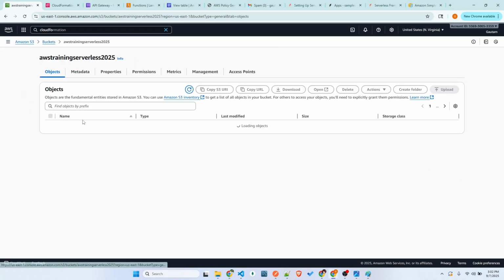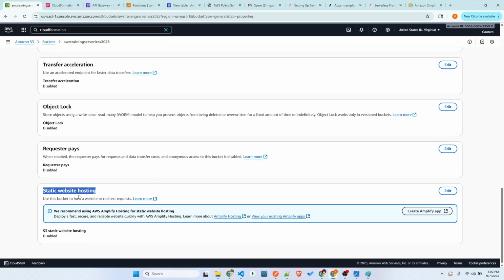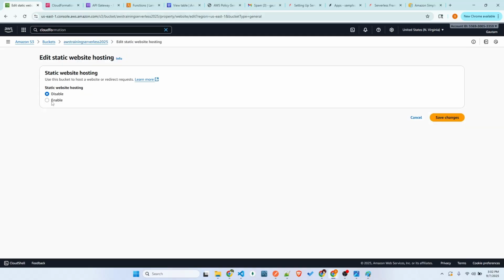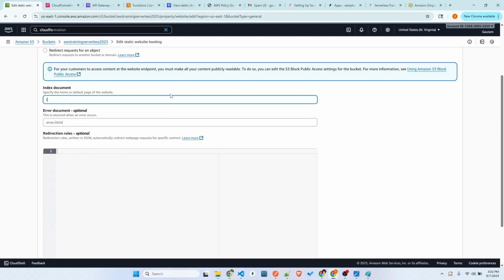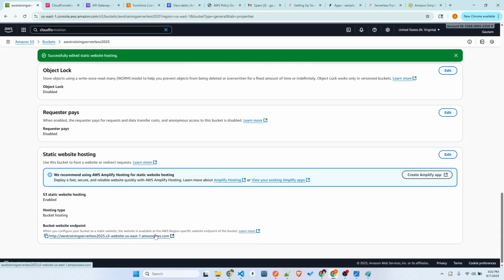Yeah, so if you click on here, you can go to properties, come down, and you can see this static website hosting, right? Once you edit and enable it, it'll ask for the file name, just give index.html. Well, that's the file we added. Just save changes. That's it. So they just give the URL. You can just check it.